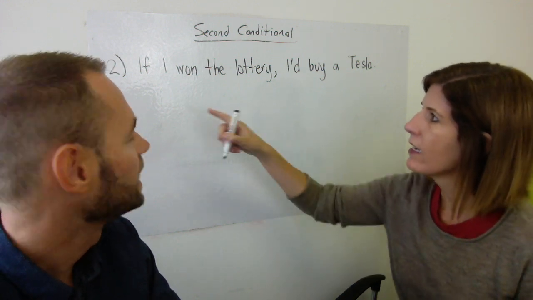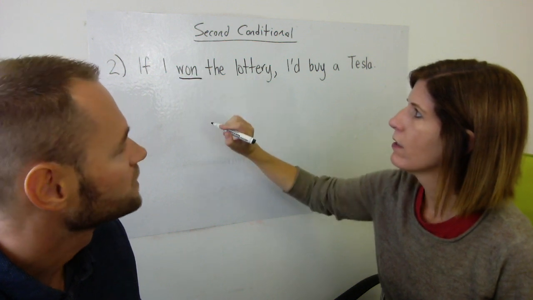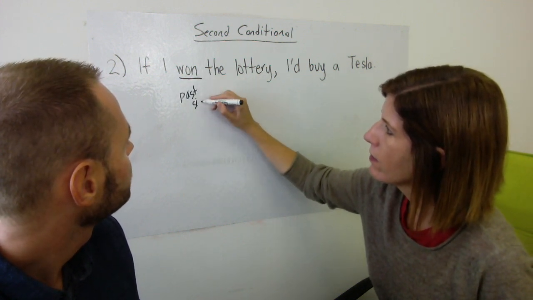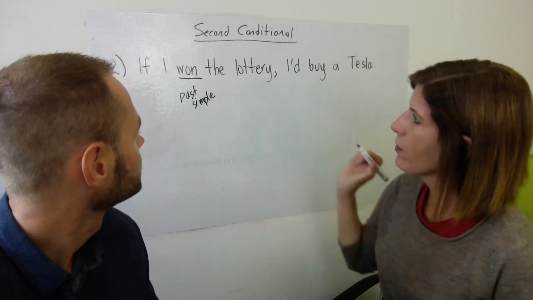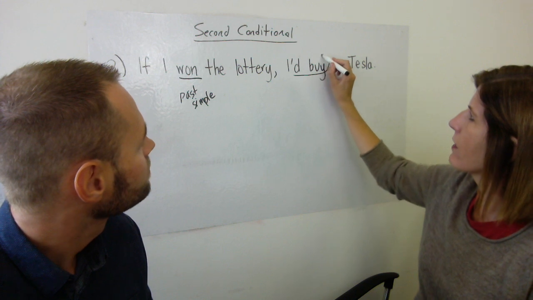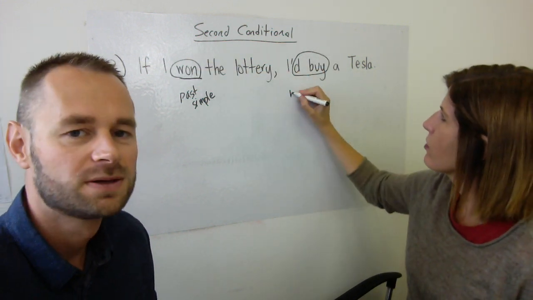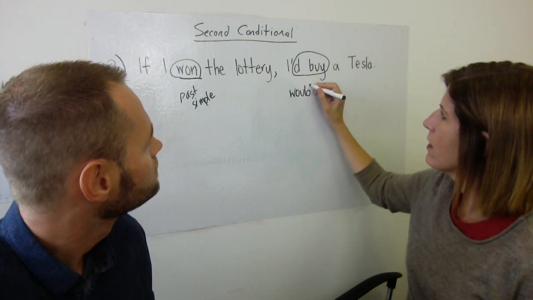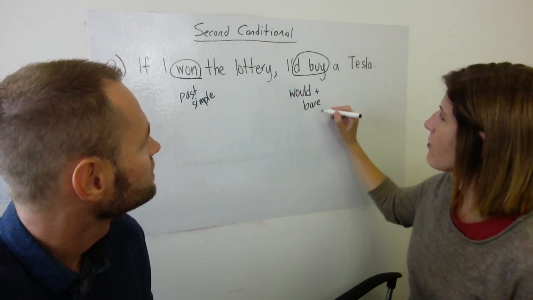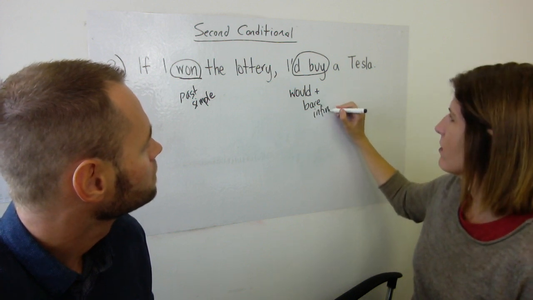So let's take a look at our form here. We've got the if clause, and here's our verb, and it is the past simple. And here is our verb, there's our circle on there. And so we've just got would plus the bare infinitive.